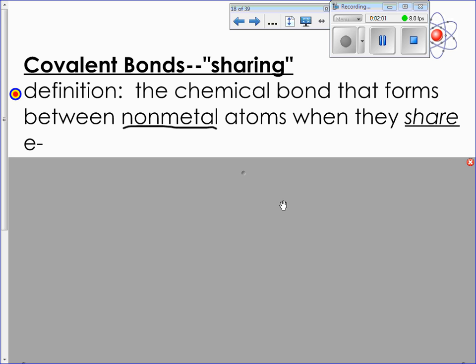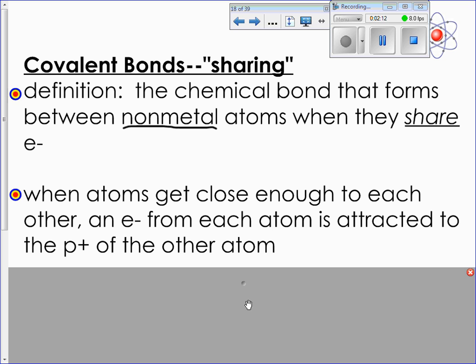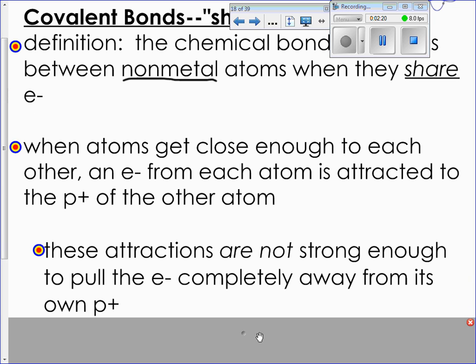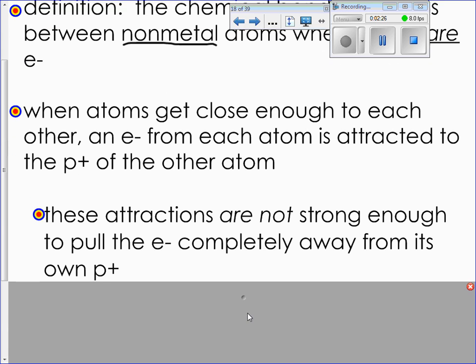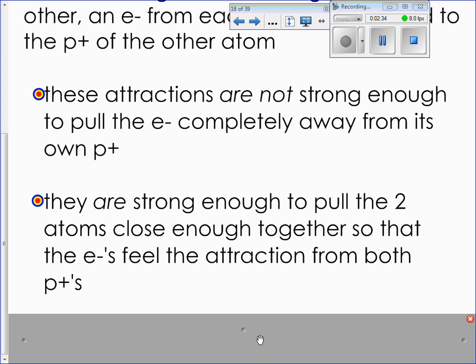So covalent bonds are the chemical bond that forms between non-metal atoms. That's key. They're two non-metals when they share electrons. And this just reiterates what I said. Two atoms get close enough to each other. The electron from each atom is attracted to the proton in the other atom. Not strong enough to pull the electron completely away from its proton, but strong enough to bring the two atoms together to the point where they are able to share electrons, as you saw in the picture before.